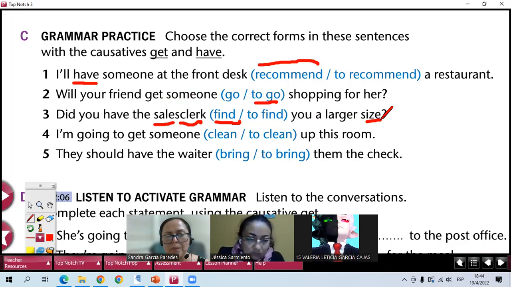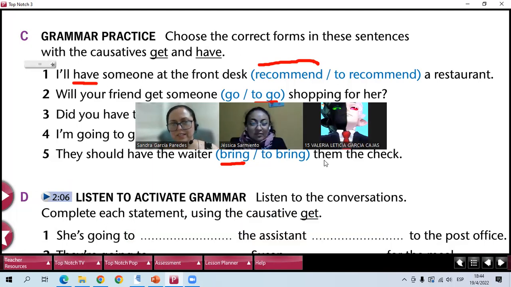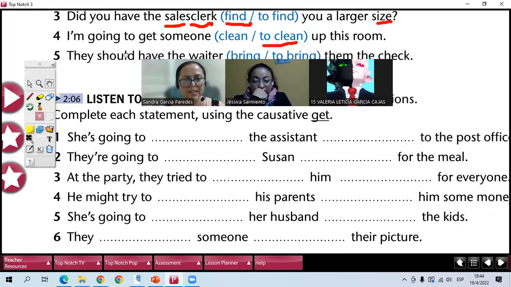Number four, Jessica. I'm going to get someone to clean up this room. Perfect. And Valeria. They should have the waiter bring the check. Perfect. Very good. So far, so good. And now we have a listening exercise. And then we have a speaking exercise. I think we are doing well. We are in time to do these two exercises.